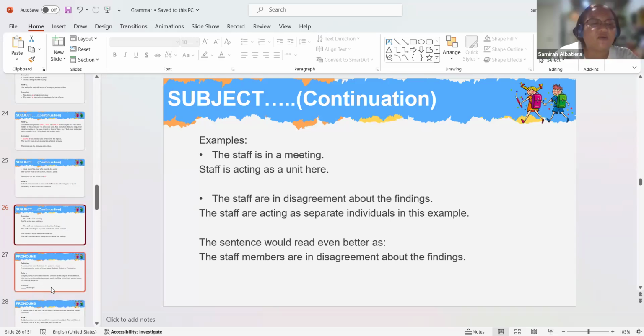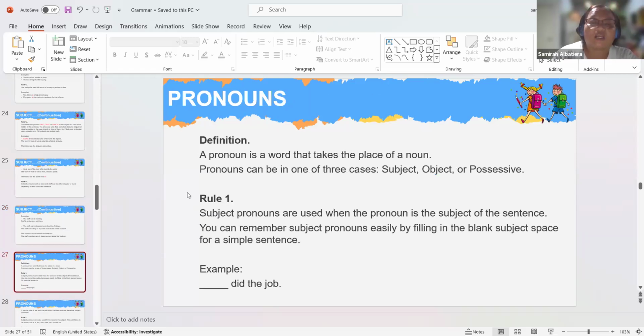Okay, so we will continue with pronouns. Definition. We're going to read the definition of pronoun. A pronoun is a word that takes the place of a noun. For example, Alfonso. Alfonso is a noun, a proper noun. I am going to replace Alfonso with a pronoun. What correct pronoun should I use? He. Very good.